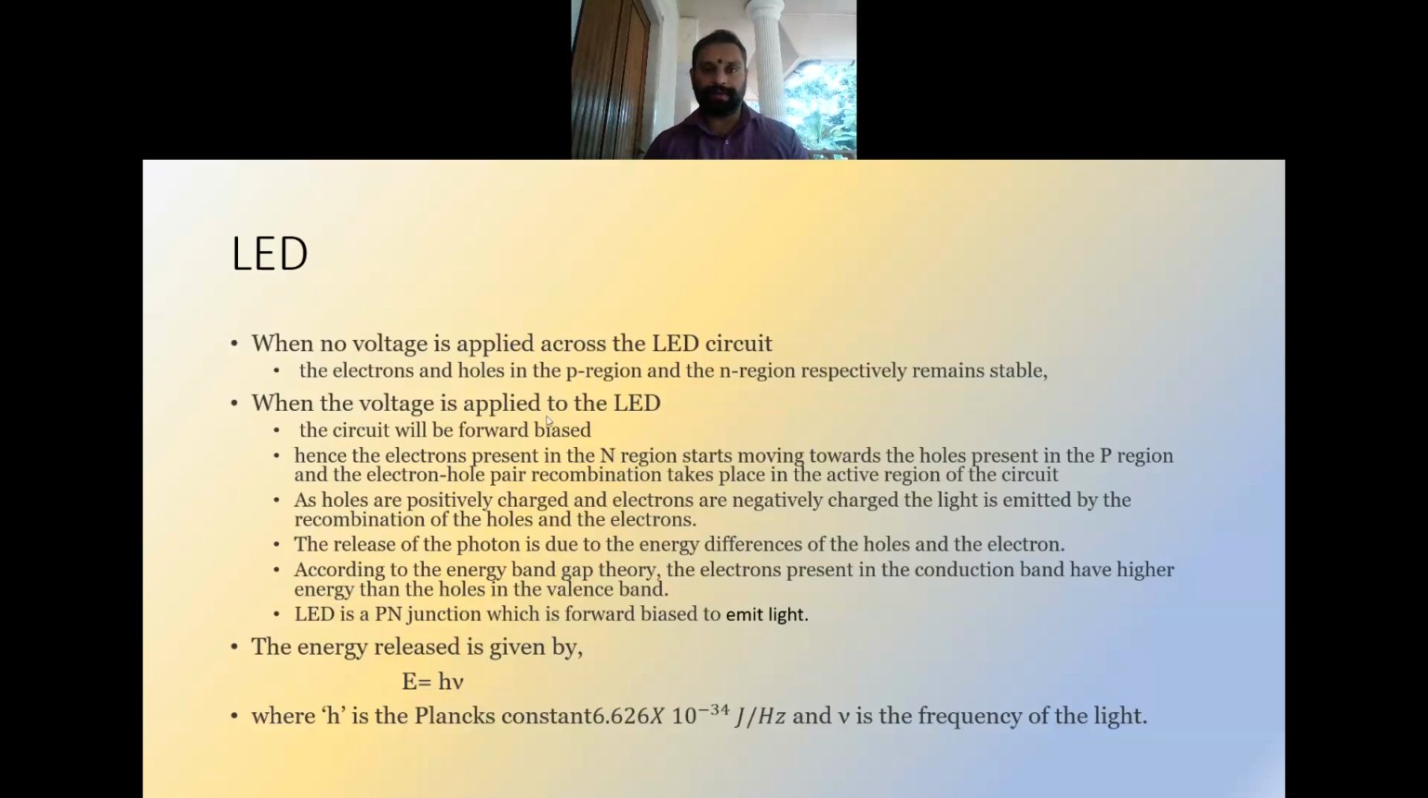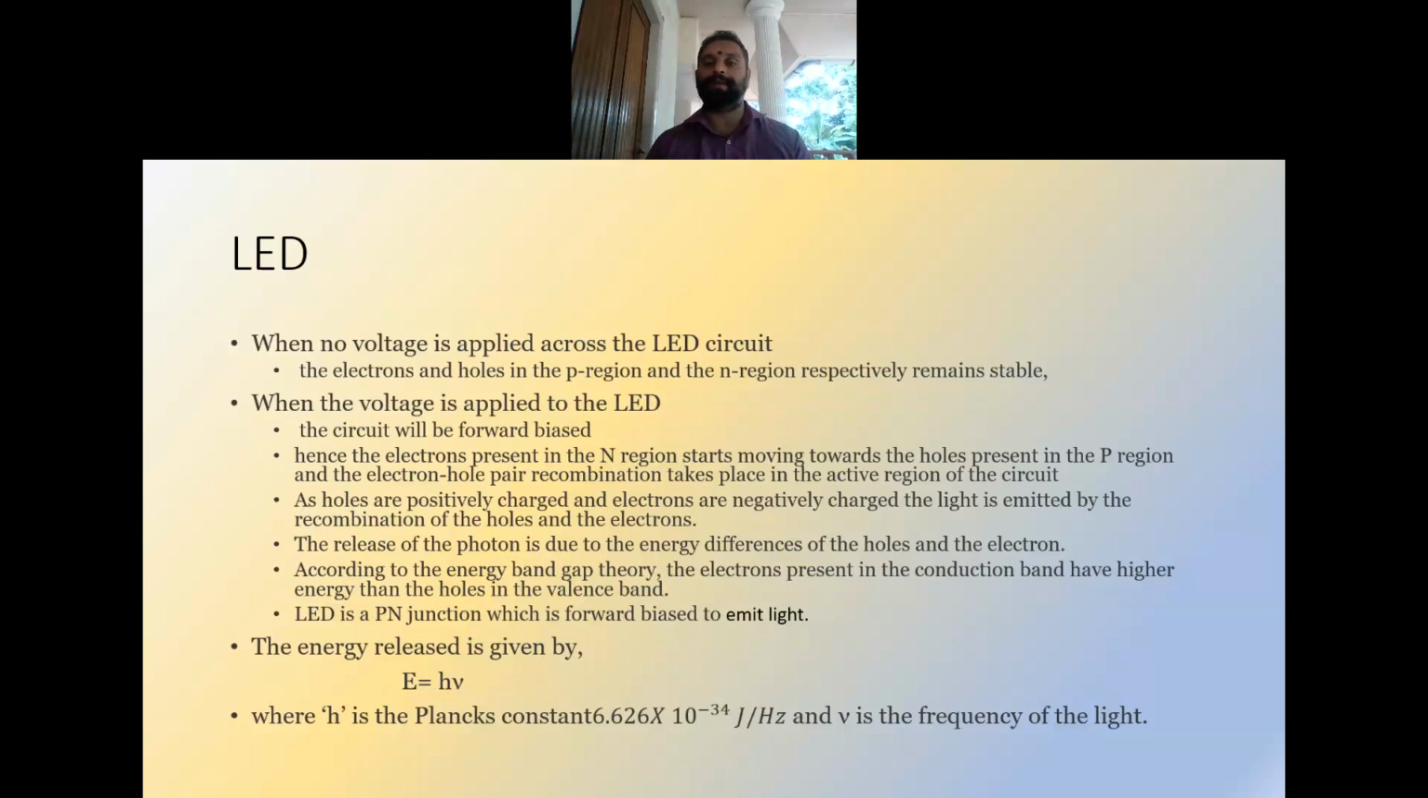Hence the electrons present in the N region start moving towards the holes present in the P region, and the electron-hole pair recombination takes place in the active region of the circuit. As holes are positively charged and the electrons are negatively charged, the light is emitted by the recombination of the holes and electrons. The release of the photon is due to the energy differences of the holes and electrons.